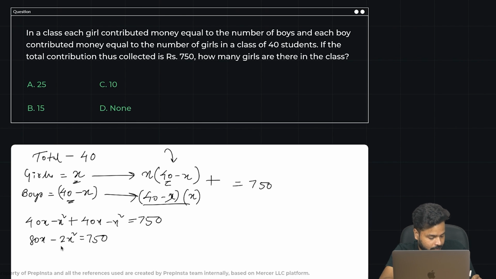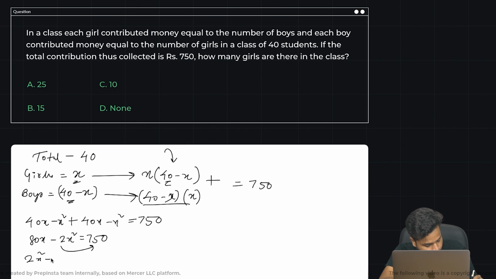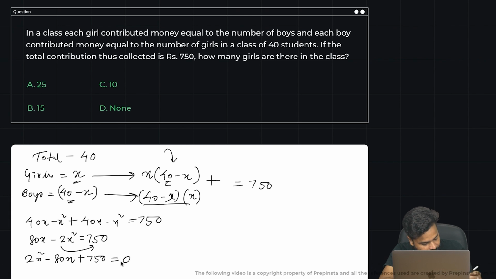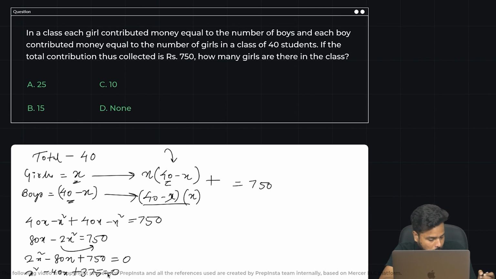Let's move them this side. So this would give me 2x square minus 80x plus 750 is 0. Divided by 2, so x square minus 40x plus 375 is 0. 40 and 375. 25 and 15.